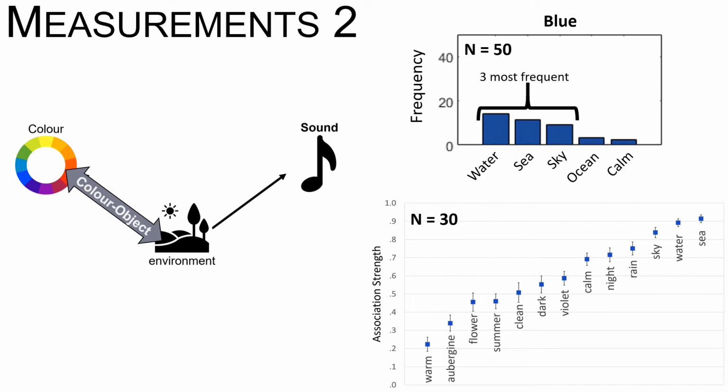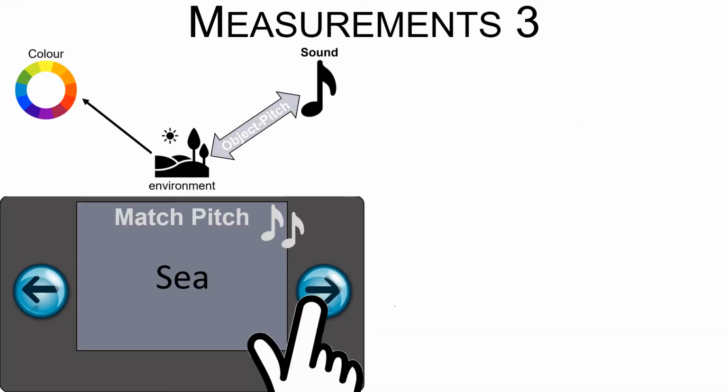For example, in the diagram on the bottom right here, we can see that blue was strongly associated with the sea, water, and the sky, but not with warmth, aubergine, and flowers, which are more strongly associated with other colors. Finally, we presented those concepts as written words, like in the bottom left here, and asked participants to adjust the pitch that best matched each word.